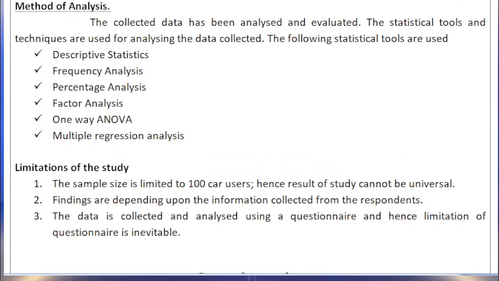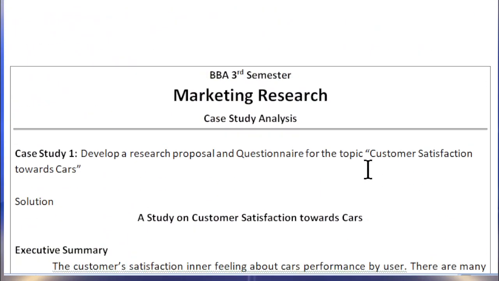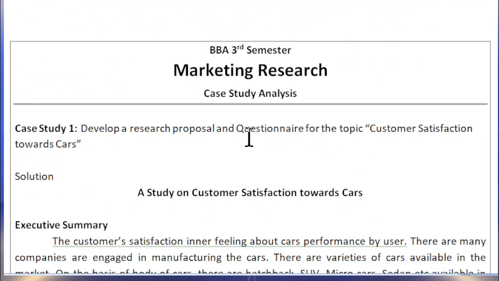In this case study, they have also asked to prepare a questionnaire for the topic, and I have prepared a questionnaire for this topic. First of all, let us design a research proposal on the basis of this topic.